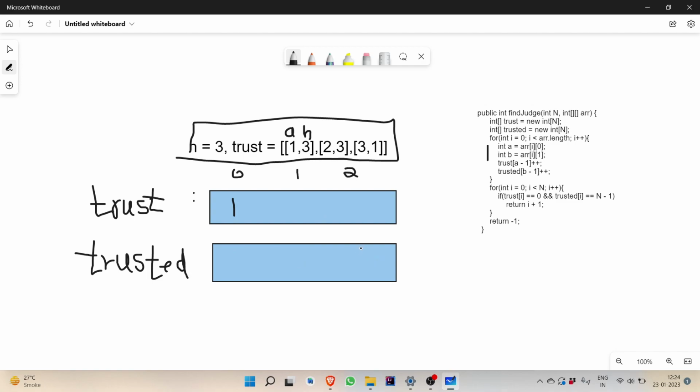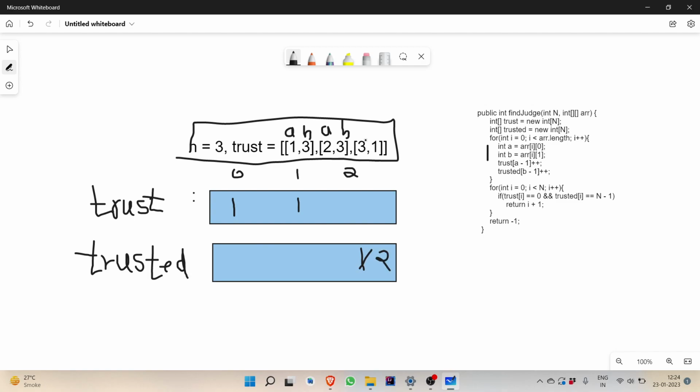So index 2 will be increased by 1. Now A and B is 2 comma 3. So again 2 minus 1, index 1 in trust will increase by 1. It was 0 initially, so it became 1. And for trusted, it was 3, so 3 minus 1, the second index in trusted will increase by 1. So now it became 2.